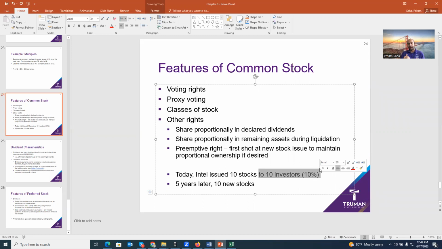Makes sense? So the idea is when any stock comes with preemptive rights, it means for subsequent stock issuance, the company has to offer the existing investors first so that the existing investors can maintain their proportional ownership. If the existing investors decline, then it can go to the outsiders. So that is called preemptive rights.